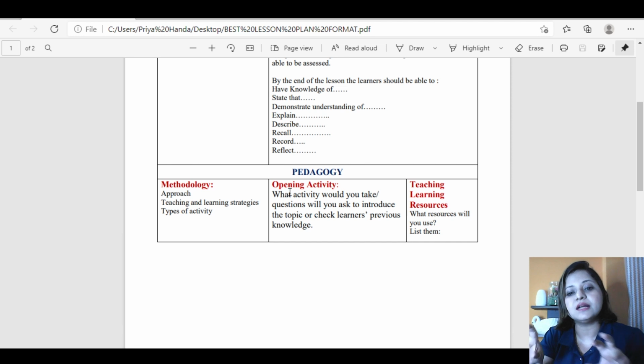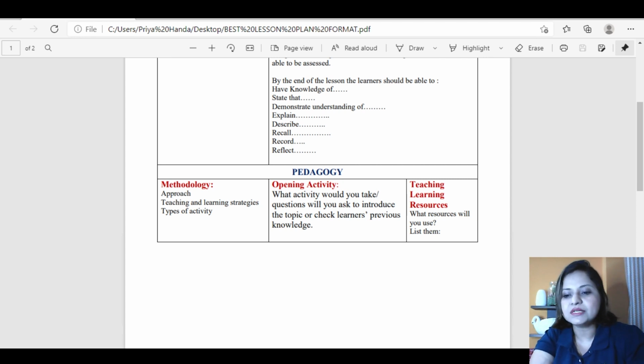And then teaching learning resources. What resources are we going to use for teaching that particular topic? Teachers, I must tell you that good planning is very important. Nevertheless, it doesn't mean that you can't be flexible in your class. You can be. But believe me, once you plan your lessons, you feel a different vibe of confidence inside you. So plan well and see wonders happening in your class.